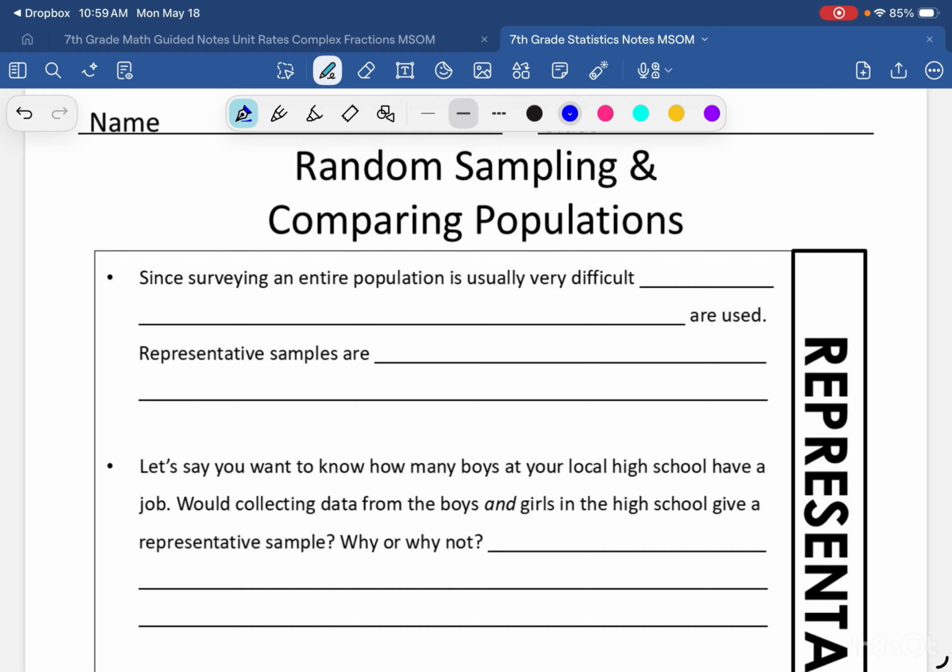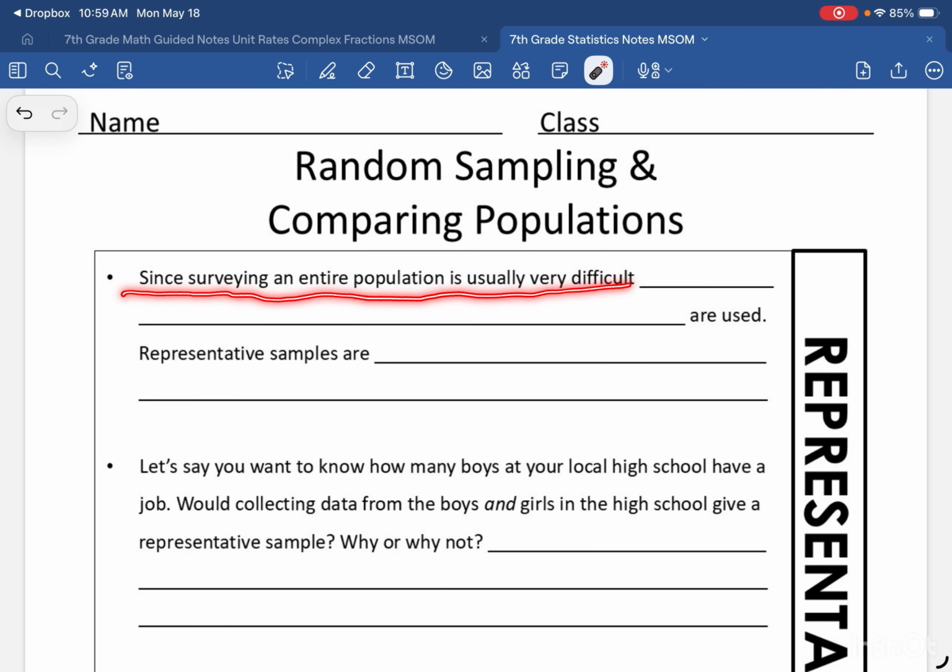Okay, now we're going to talk about representative samples. Let's think about surveying an entire population. That is usually very difficult. Like for me to survey every single person in the United States that is age 18 or over would be very difficult. So we use representative samples. Representative samples are a subset of the population that represents the characteristics of the population.